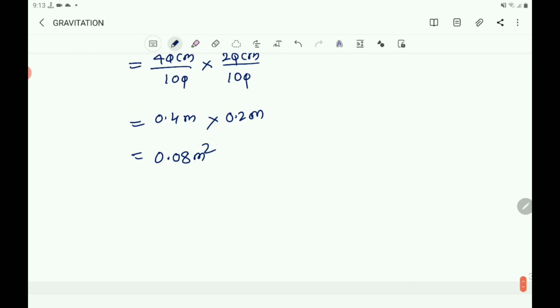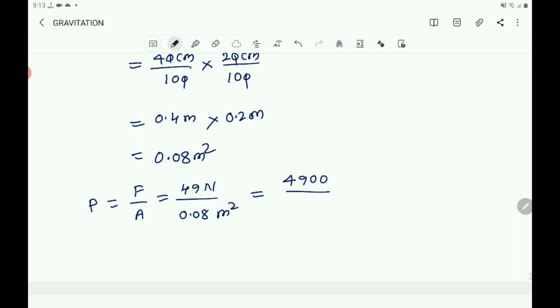Now you write the pressure equals F by A. Then F is same, that is 49 N by 0.08 meter square. That equals 4900 by 8 N by m square.